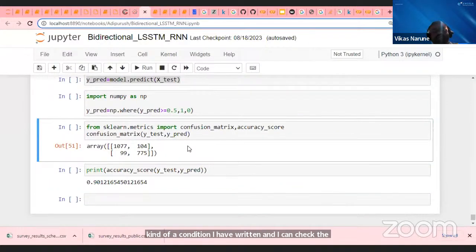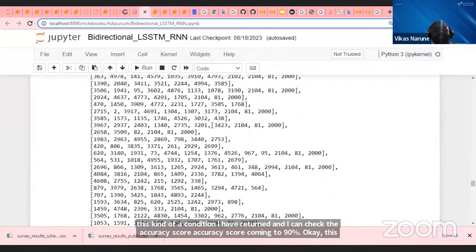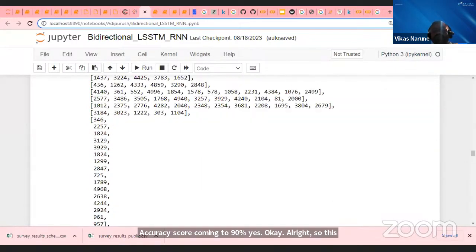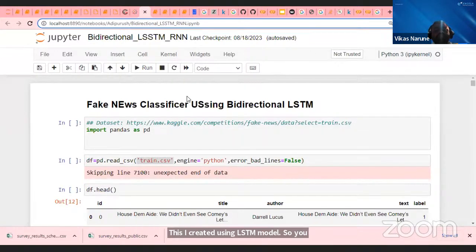So this way we can create an entire end-to-end application. I have created this using an LSTM model. You can use a recurrent neural network model and create a fake news detector. I hope you enjoyed this entire code walkthrough and found it useful. We have checked 2 projects here. One was the movie analysis, and one was the advanced recurrent neural network layer model, which is a fake news detector.